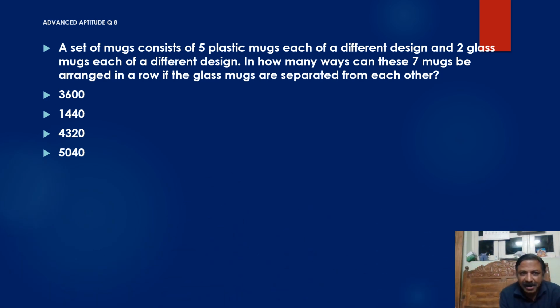Next question number 8. Consider 5 plastic mugs, each of different design, and 2 glass mugs, each of different design. How many ways can these 7 mugs be arranged? So 7 mugs are there. We can arrange them in 7 factorial ways. That means in 7 mugs, any mug you can keep. Next you have 6 mugs, any one, 5 mugs any one, 4 mugs any one, 3 mugs any one, 2 mugs any one, 1 mug. Total 7 factorial ways.